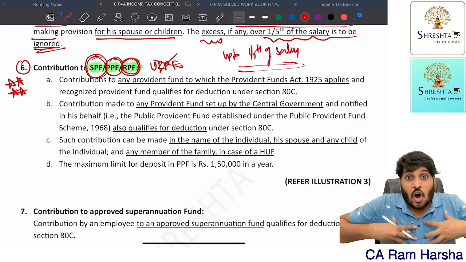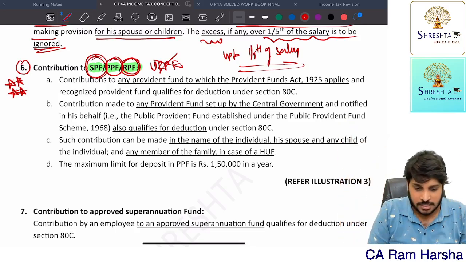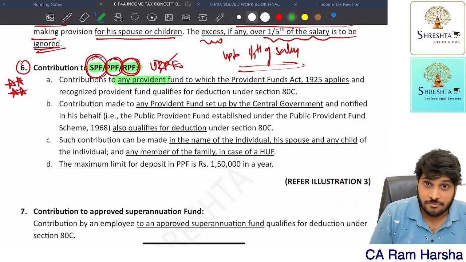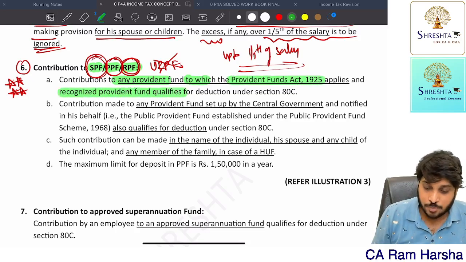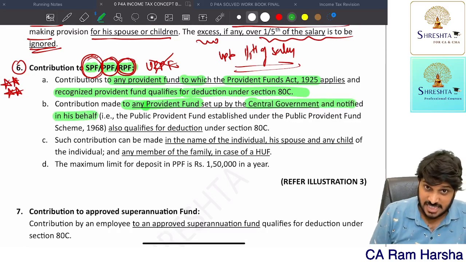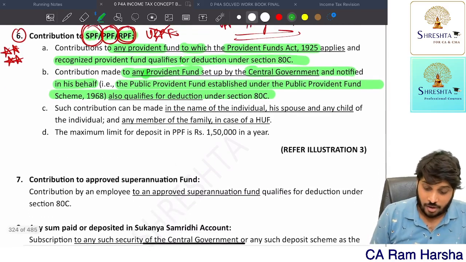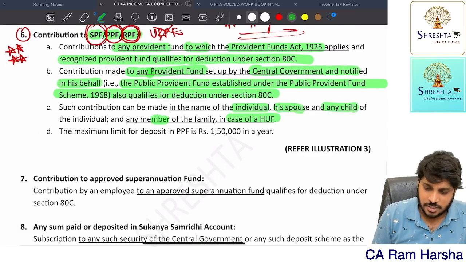Yes, the employee's contribution to SPF and RPF, that contribution he will get deduction for. Contribution to any fund to which the Provident Fund Act applies, a recognized provident fund, qualifies for deduction. Contribution to any provident fund set up by the central government, like Public Provident Fund, will also qualify. And the contribution can be in the name of the individual, spouse, or children. In case of HUF, any family member.